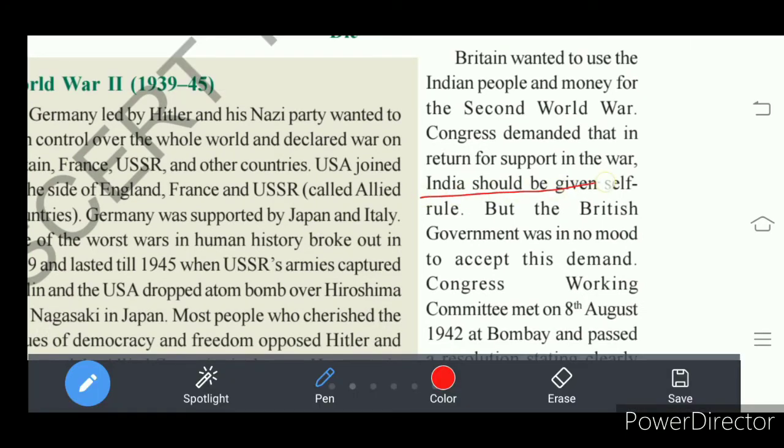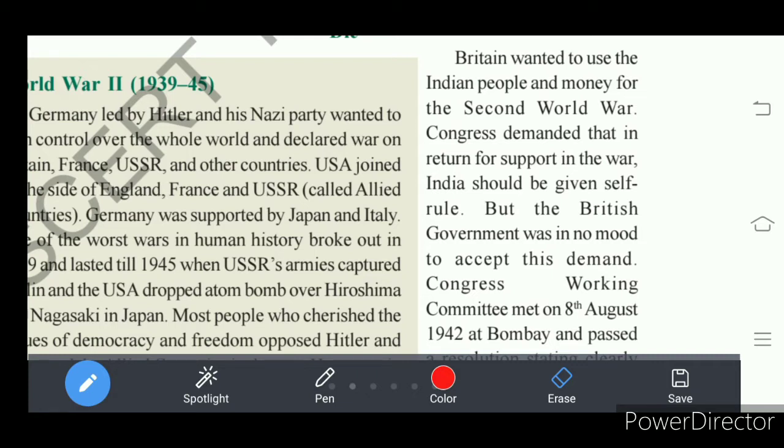Which one? Self rule. This is the demand of our Congress. But the British were not interested in accepting this demand. So the British government refused it.